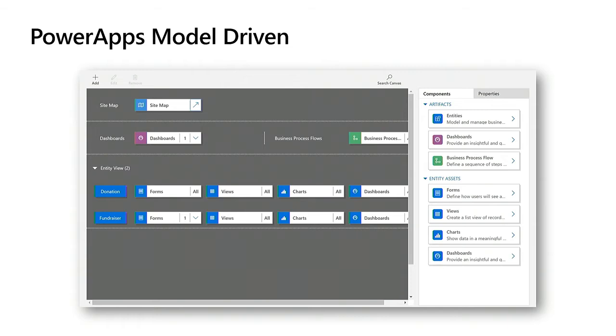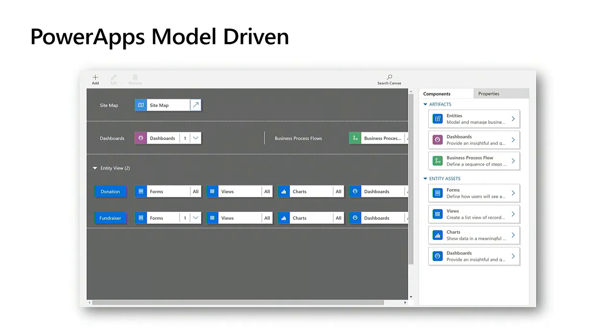Model-driven apps is slightly different. This is where traditional low-code development platforms come from. You work from the data layer up. Model-driven apps is reliant on what we call the Common Data Service. Now, the Common Data Service, think of it as a database in the cloud that has a very rich defined schema. This is made up of entities that are associated with specific business processes. So you would have, for example, an account entity. In that account entity, you would have the typical properties associated with an account. Things like address, account name, account number, and so on.